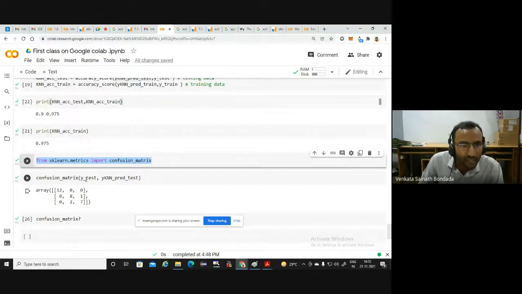In the parentheses, give y_test comma. You have combined both the lines. That should not be the way. First, this line, and in the second line you have to type this.